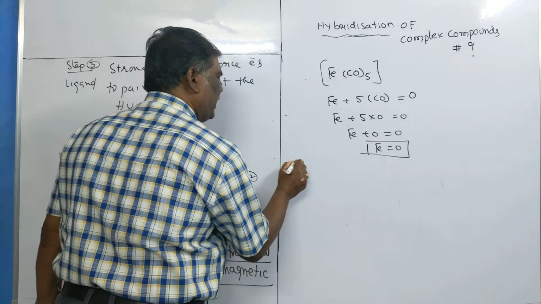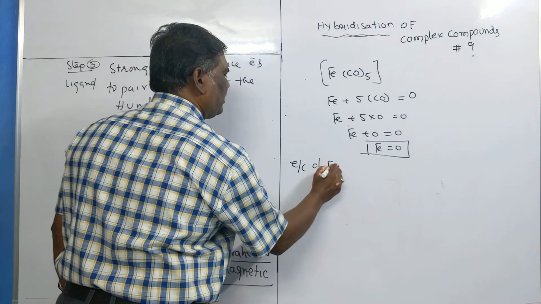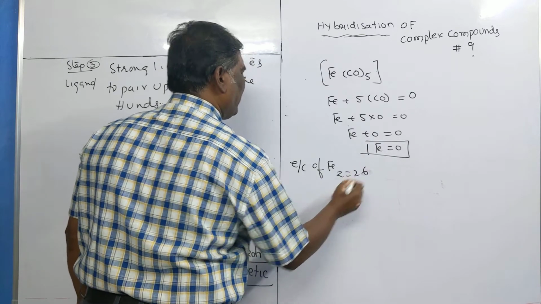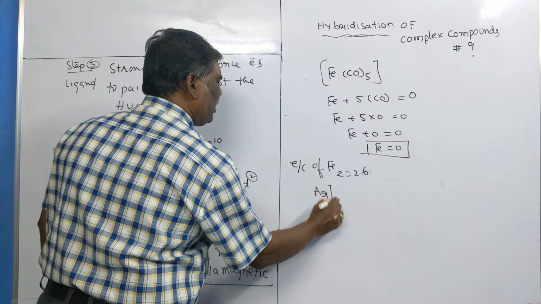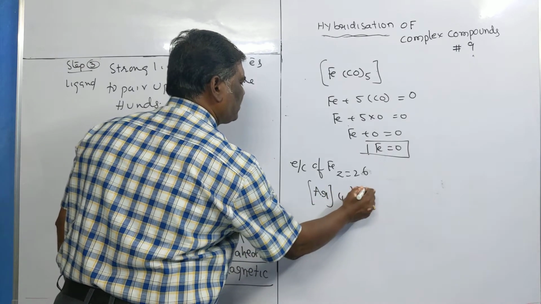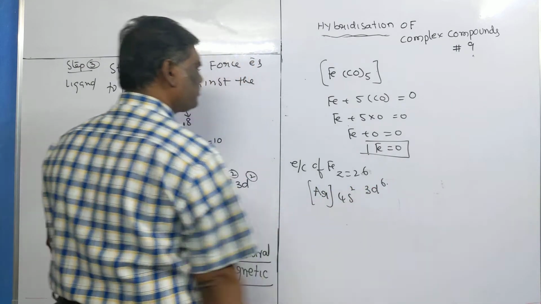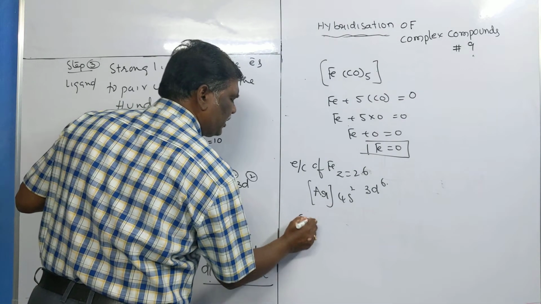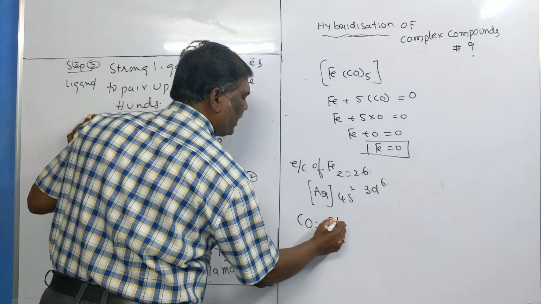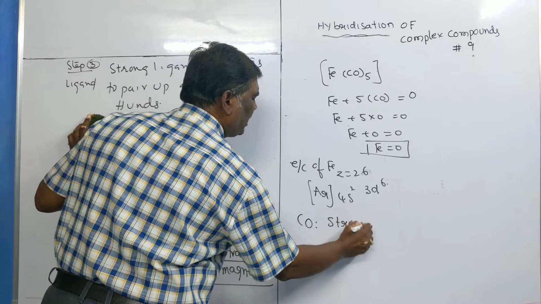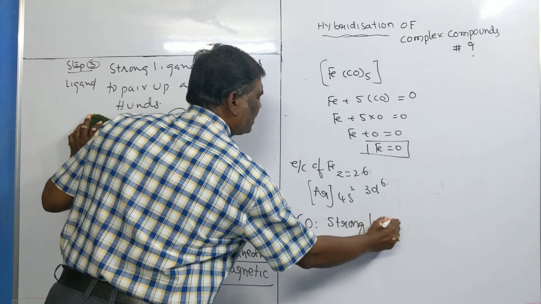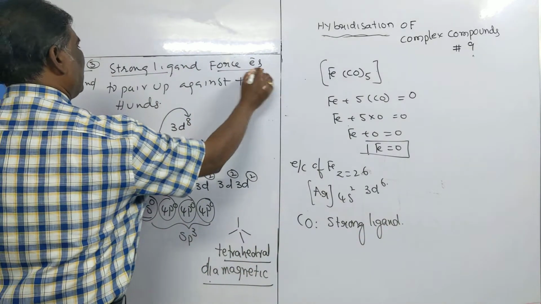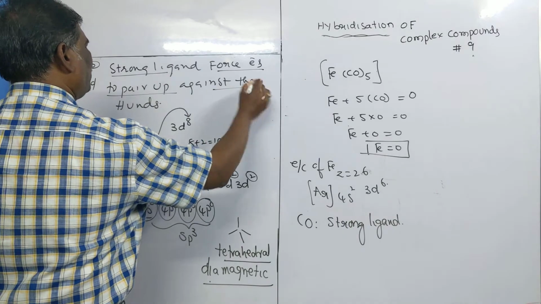Step 2: write the electronic configuration of iron. You know iron's atomic number is 26. That's why the electronic configuration, along with argon, is 4s2 3d6. Clear? Now you see the ligand. What is the ligand? CO. CO is the strong ligand. What does the strong ligand do? The strong ligand forces electrons to pair up against Hund's rule.